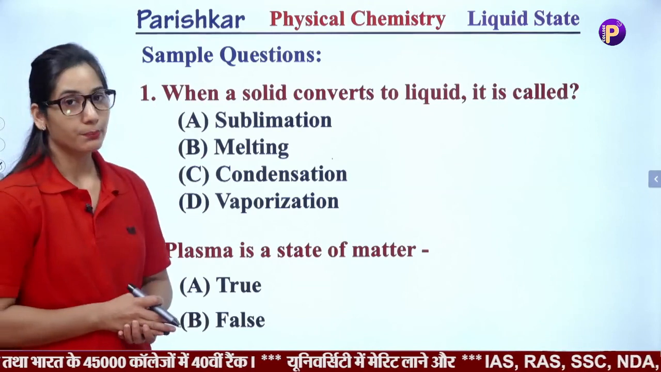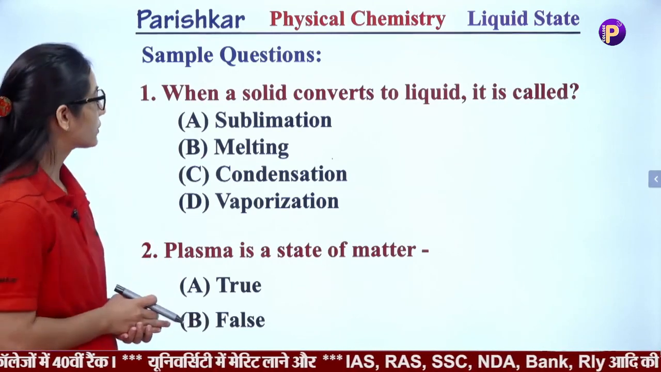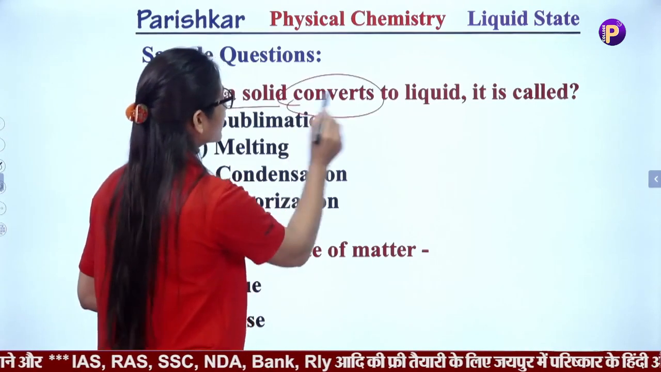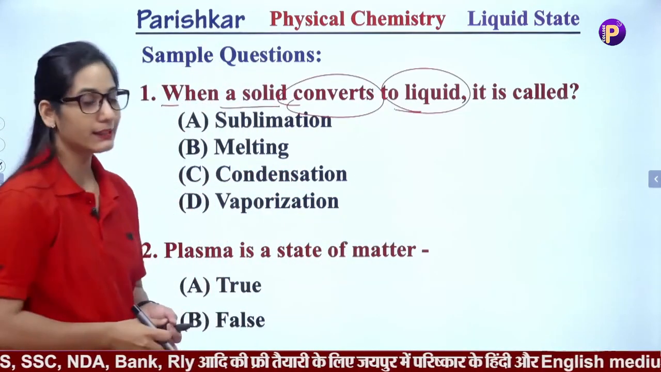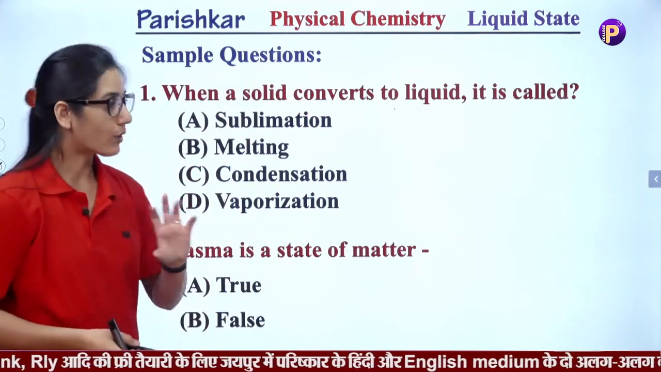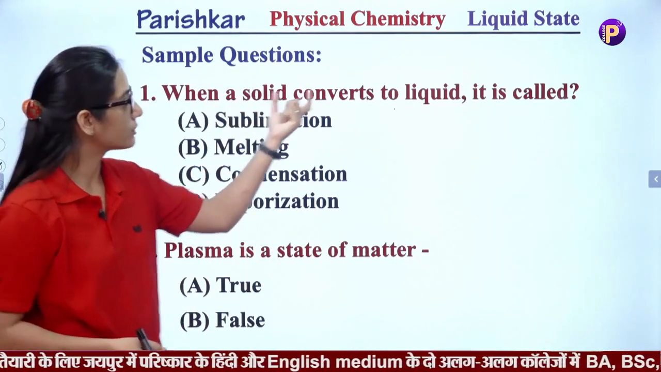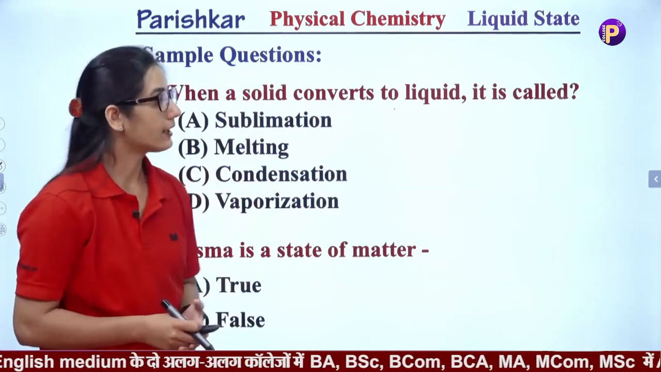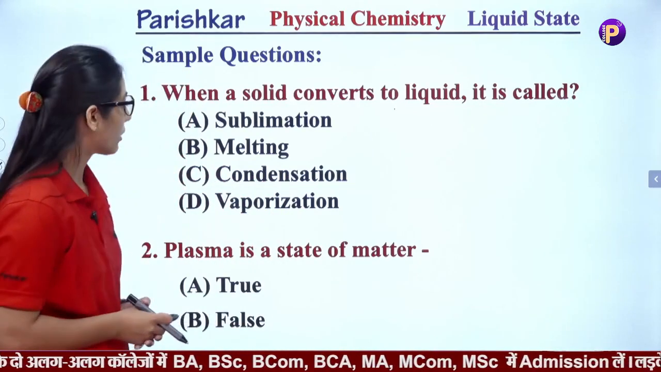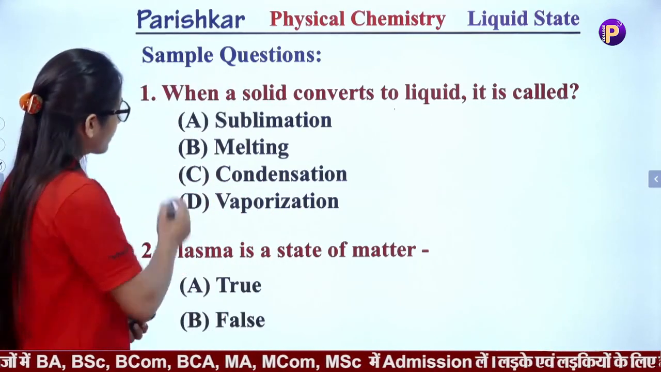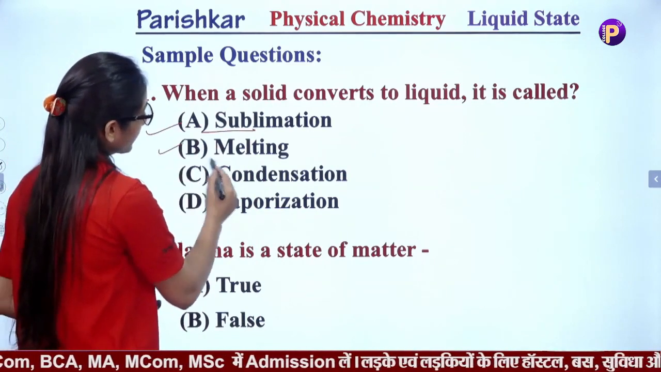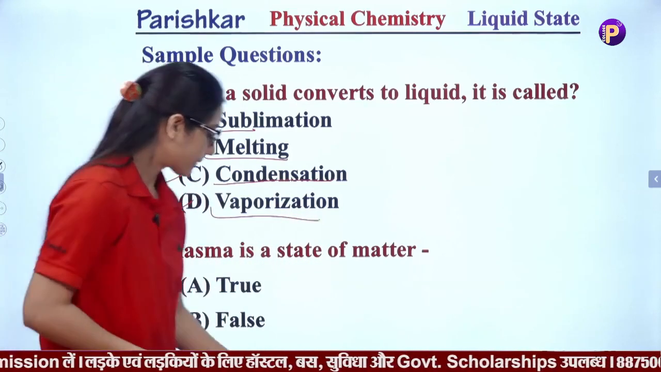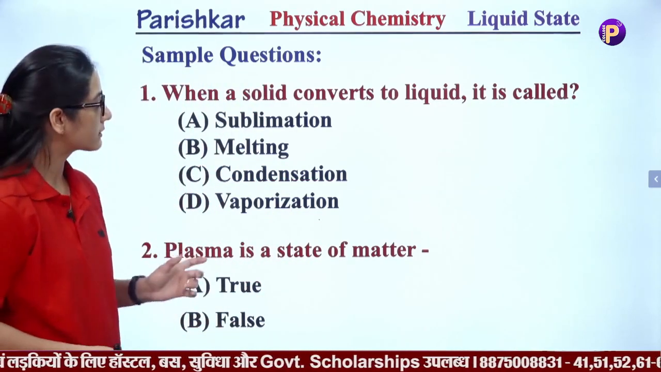Here are some simple or objective type questions which you will learn from today's lecture. When a solid converts to liquid, it is called. Means when matter converts from one state of matter to another, and that change is solid to liquid, then what is that process known as? There are 4 options: sublimation, melting, condensation, and vaporization. After discussing the topic you'll be able to answer these questions.